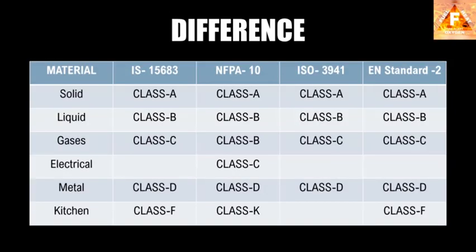Here in this table we have summarized the classification we saw in the previous slides. As you can see, only NFPA has a separate classification for electrical fire, and also all other standards except ISO have a separate classification for kitchen fire.